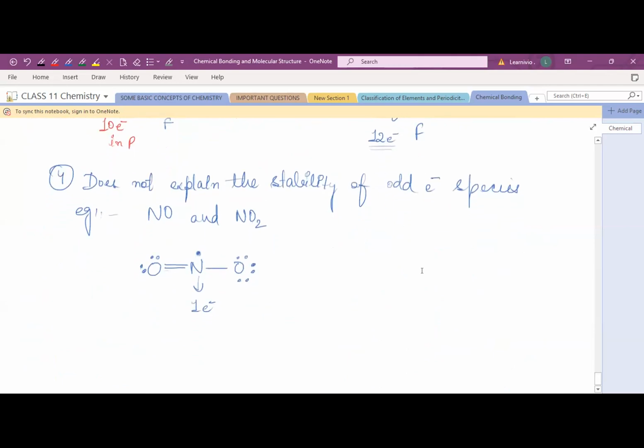After this structure, one electron is unbonded. One electron is unbonded, and that is the odd electron for the nitrogen. I'm just talking about the nitrogen. And if I ask you what is the formal charge on nitrogen, how will you explain it? Calculate the formal charge on nitrogen.